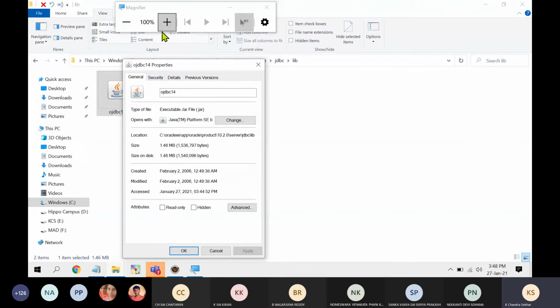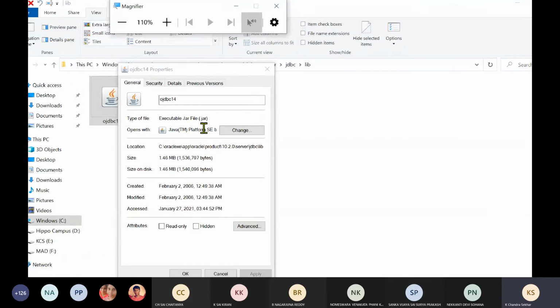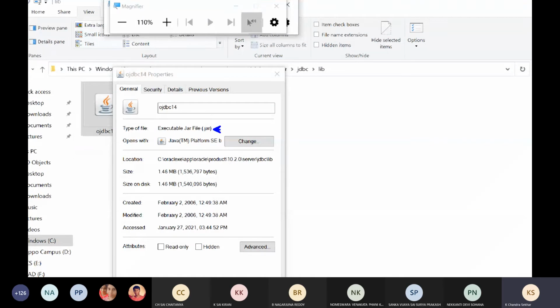Is it visible here? It is a jar file, called a dependency. You need to keep this file in your project structure.